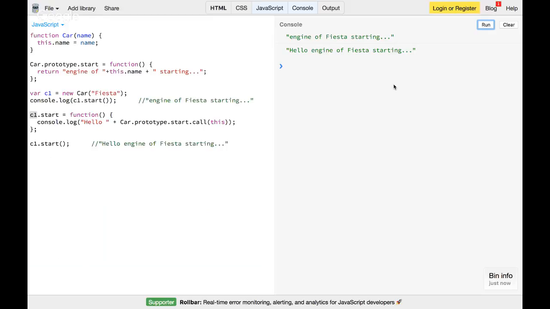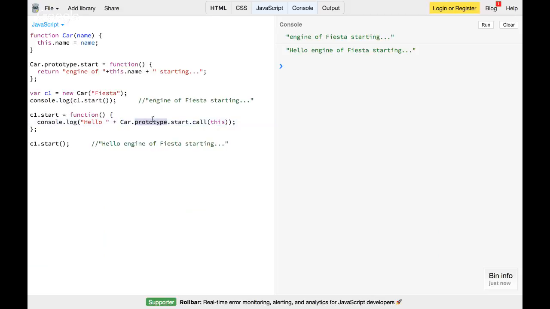So now if you run this, first it says engine of Fiesta starting, and when I say c1.start, it added one more hello, and there again I'm calling the original start method. I gave this example to show you, if you do property shadowing, how you can call the original method which you have already shadowed with your local object method.